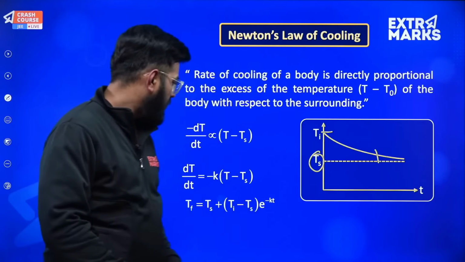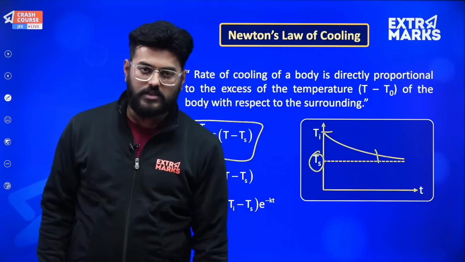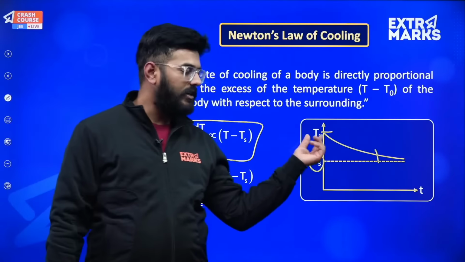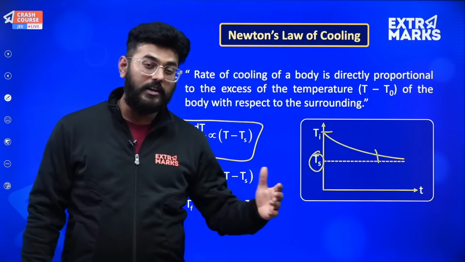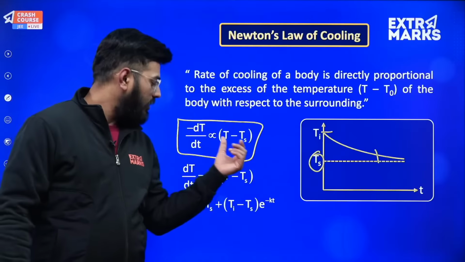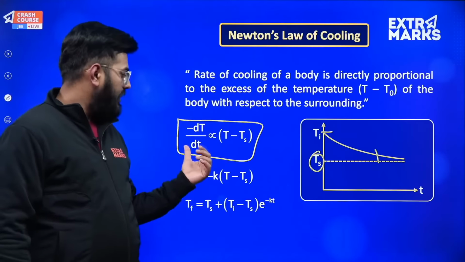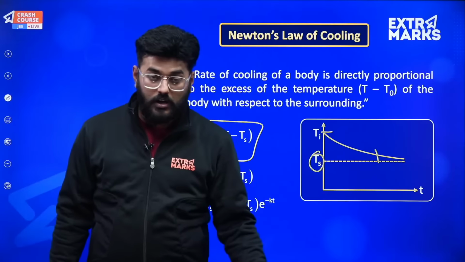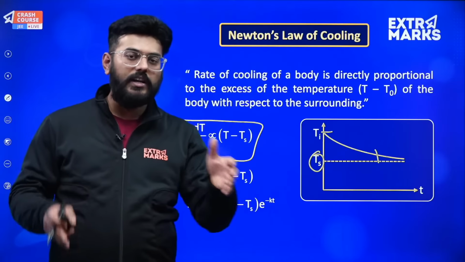And how that arises is because Newton said that the rate of decrement of temperature with respect to time, say suppose I had initial temperature Ti, so there will be a decrement in my temperature, dT, for a very small interval of time. The temperature will decrease, and this temperature decrement will be directly proportional to the difference which I have at the present time between surrounding and my own temperature.